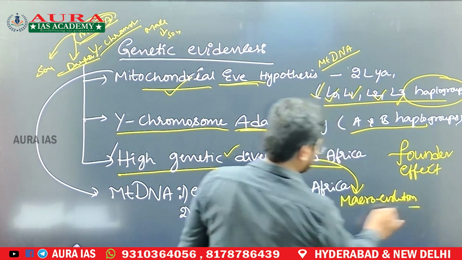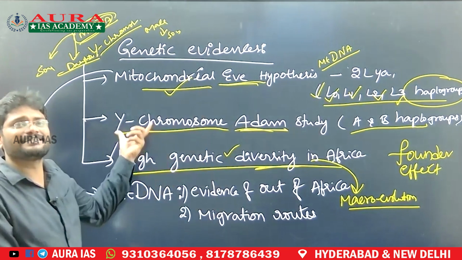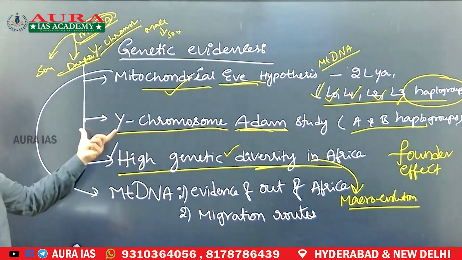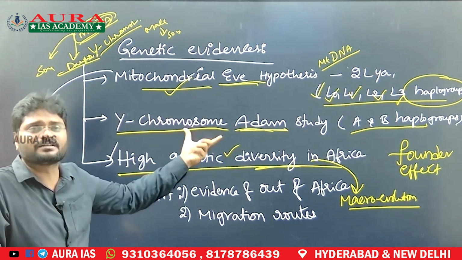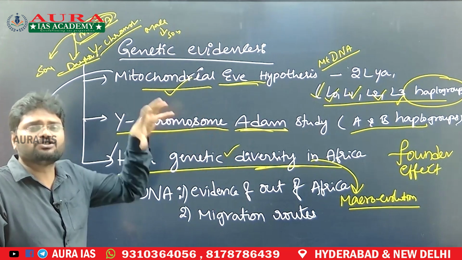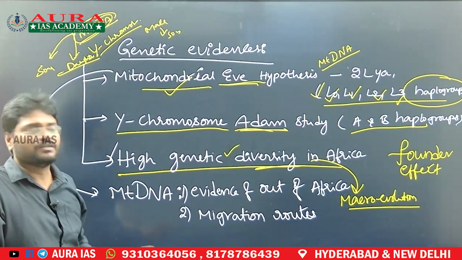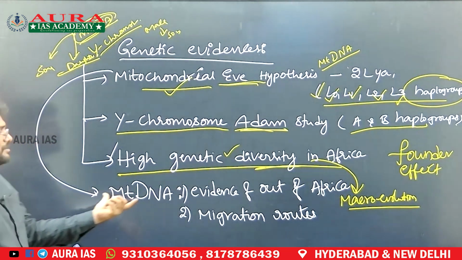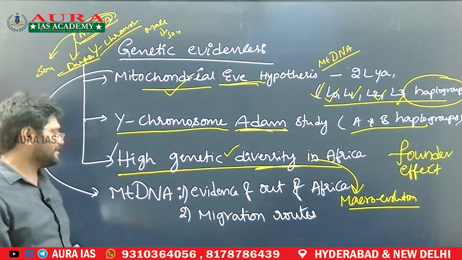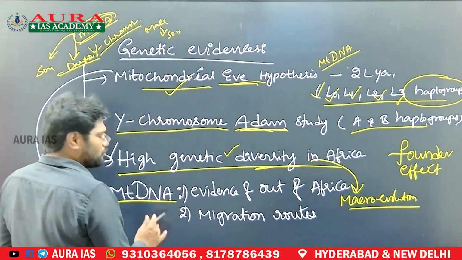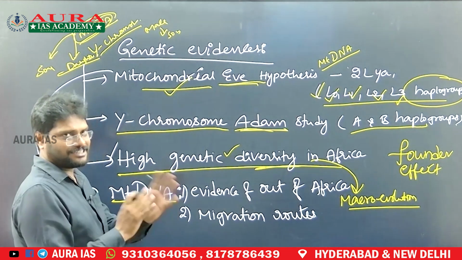So this genetic evidence, or molecular biology evidence, also supports that the first human beings evolved in Africa and later migrated outside. This is how mitochondrial DNA is used to support the out of Africa theory.